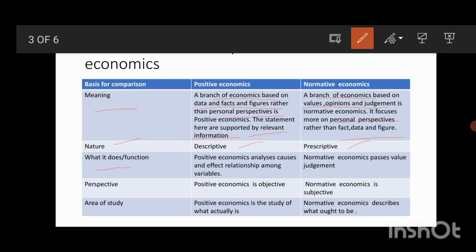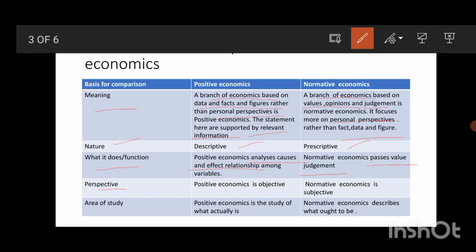So, what do they do, or what are their functions? Positive economics analyzes the cause and effect relationship among variables, whereas normative economics passes value judgment. That is, positive economics explains the reason for a particular event and what effect it has, whereas normative economics passes value judgment, and it tells about the opinions or beliefs of people.